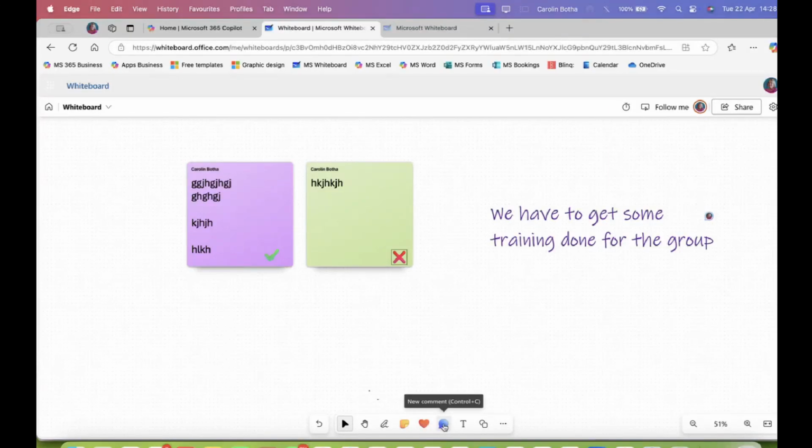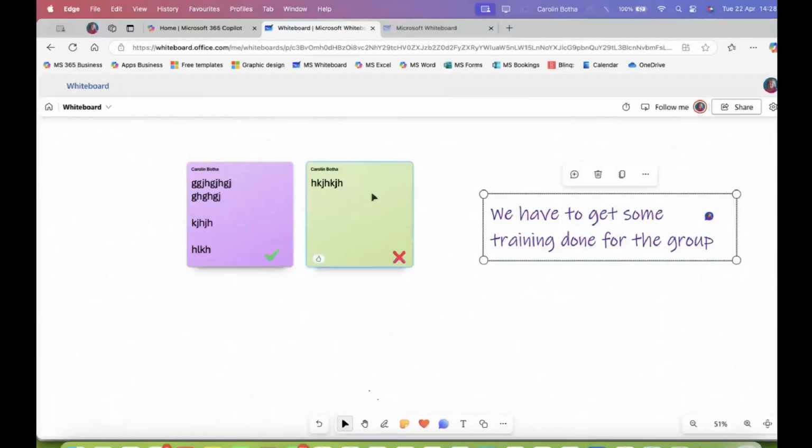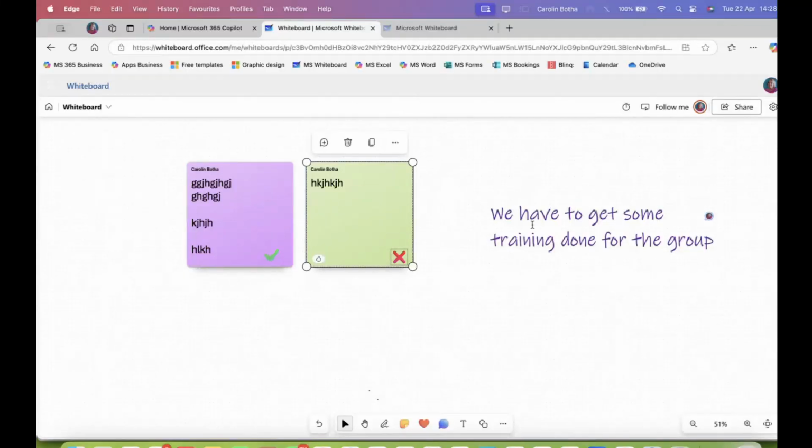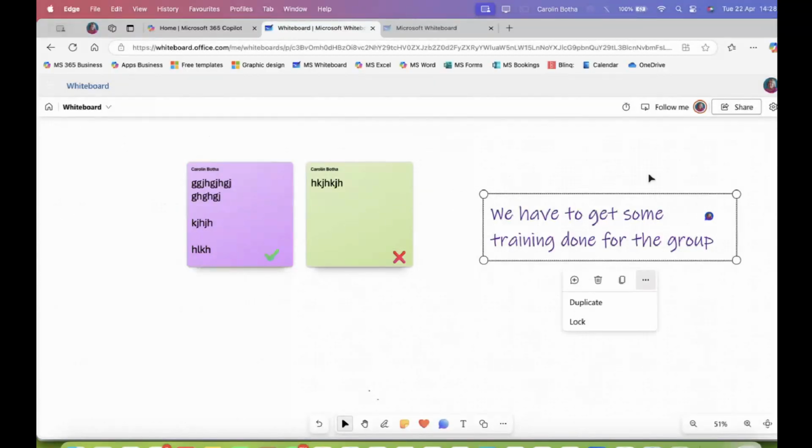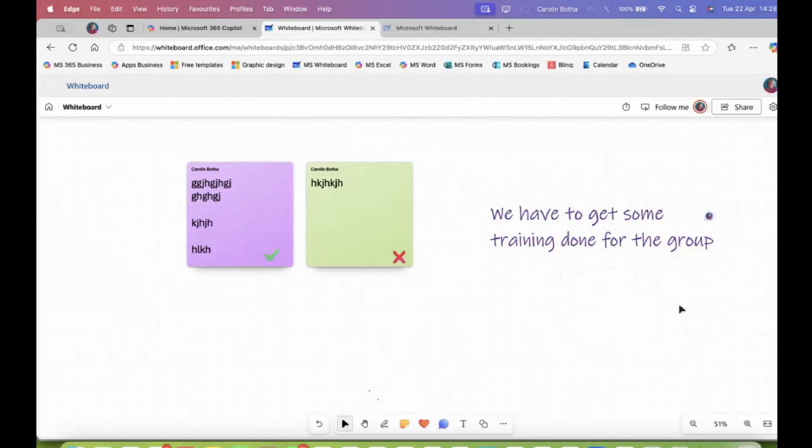Apart from the text box, where they can add a comment, you can also add a comment over here. On the tools right at the bottom, there's a space for a comment.